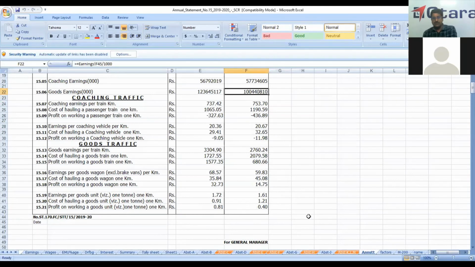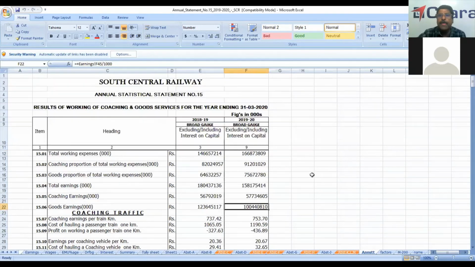So this is one of the most important checklists. We are showing the profitability of railways, and it is compared only once in a year.